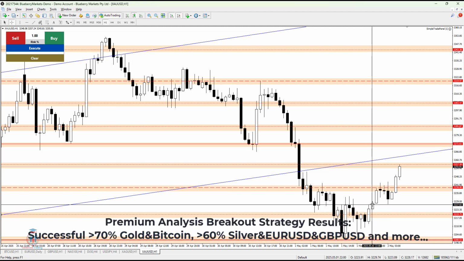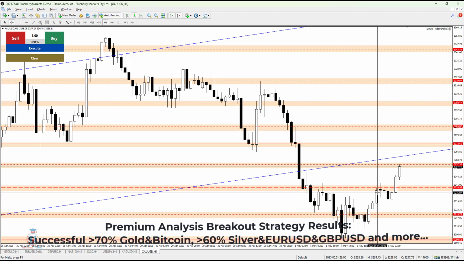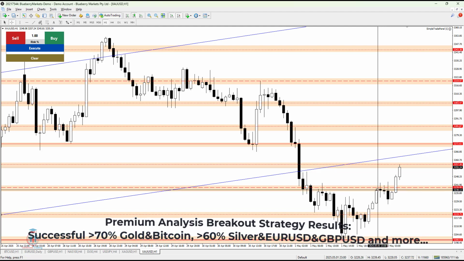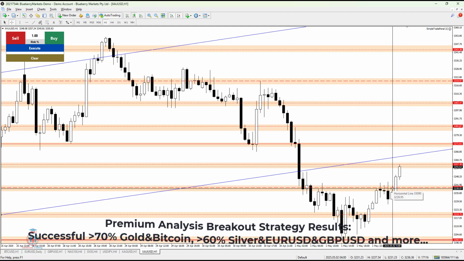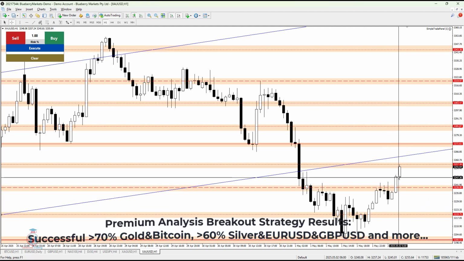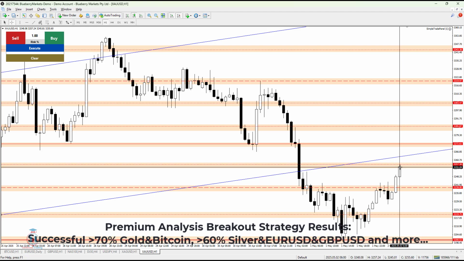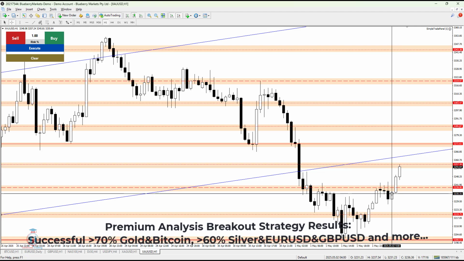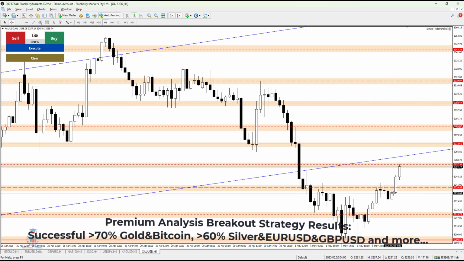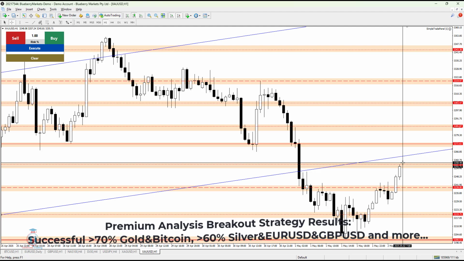After that, the price reached the target I mentioned for the traders, and then stopped here for a while. And today we have another bullish breakout, which I have already shared with the traders inside the premium analysis, targeting again the next price level, which has already been reached. We can see that here. So this was also a second profitable trade for the traders inside the premium analysis.